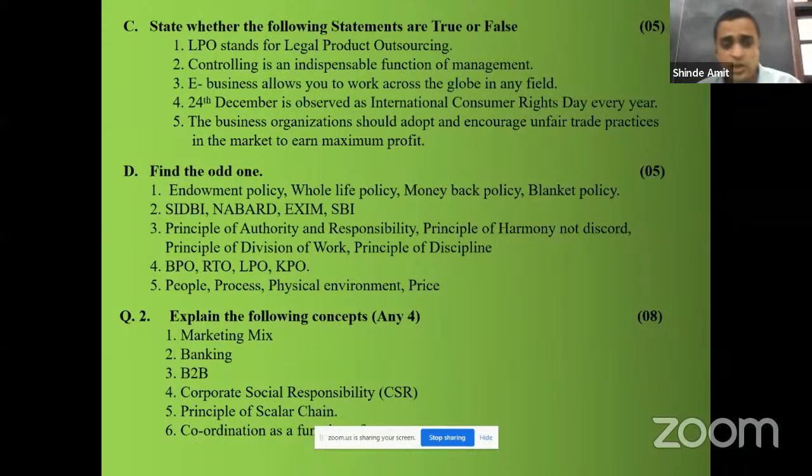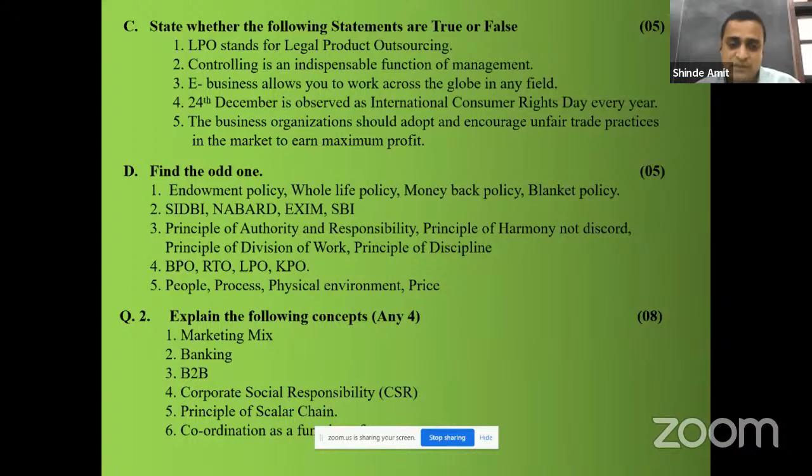Banking. Here you can write the definition of Banking Regulation Act 1949. Write the meaning of banking, meaning of bank. You can also draw the diagram, types of banks also here. Then B2B, business to business, write the explanation, give the example. What is business to business? Give examples. Corporate social responsibility, CSR.